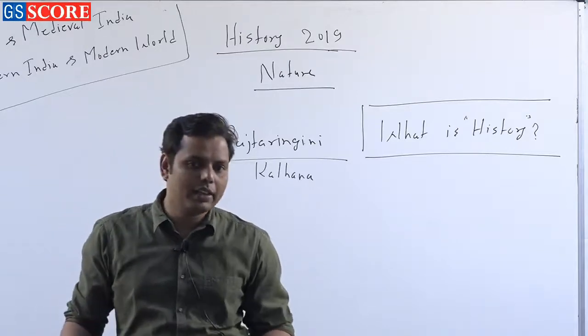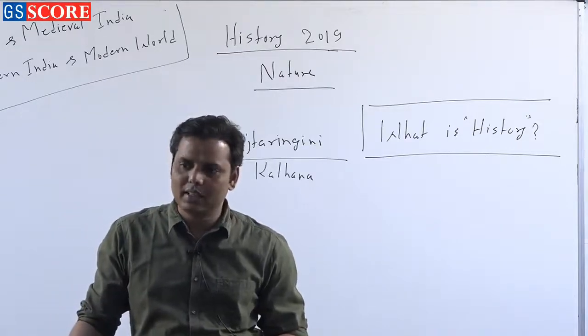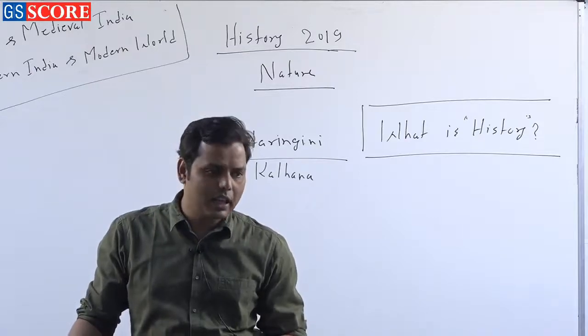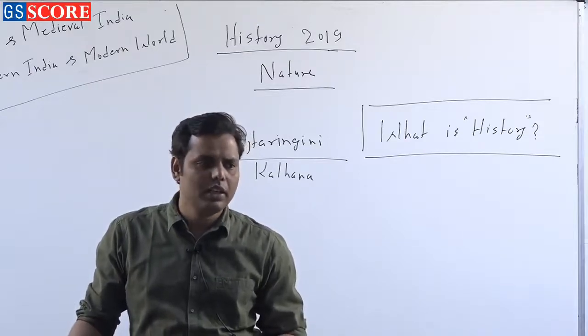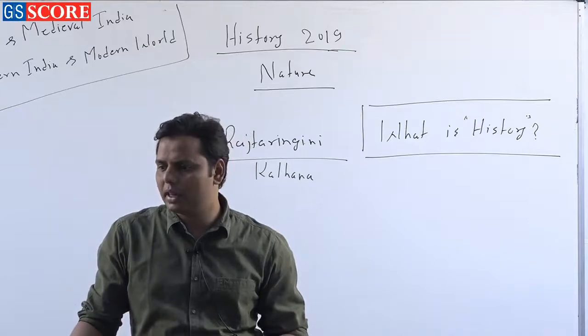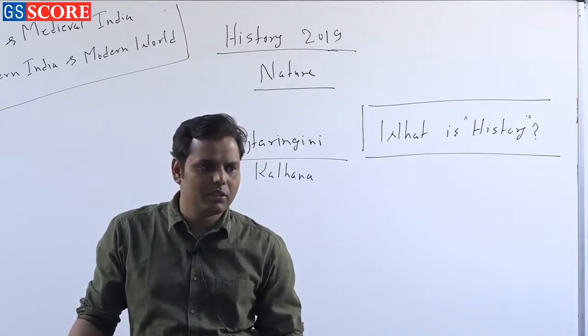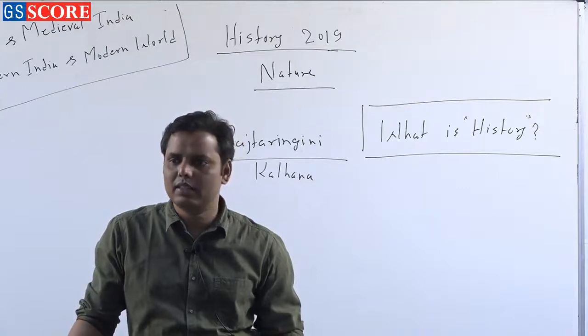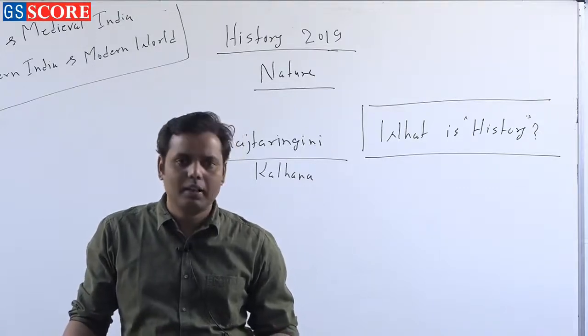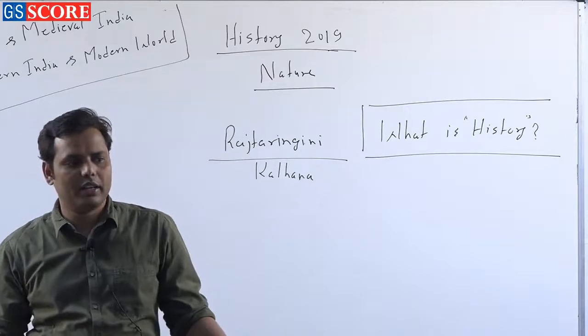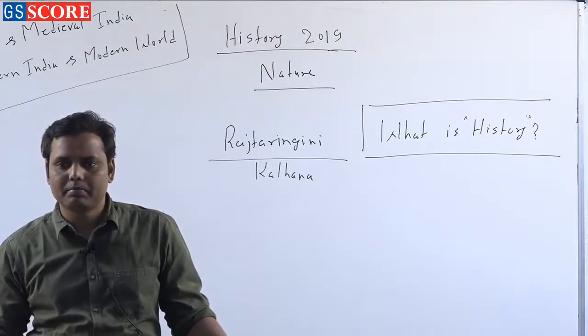I think you people are not reading Kalhana's Rajatarangini as a history book for UPSC, or even in graduation or post graduation. It means it cannot be included in the list of history books, right? Then I think this answer is also partially correct. Partially correct, I'll come to that point again, why it is partially correct.